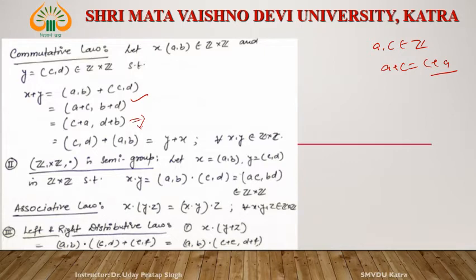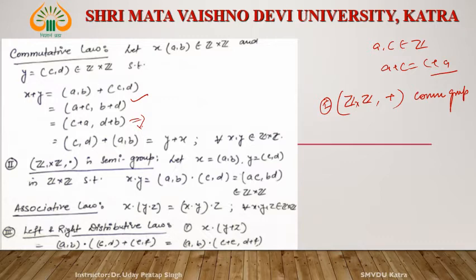What is (C, D)? That is Y. What is (A, B)? That is X. This is Y plus X. Okay. So all 5 properties hold. It means that Z cross Z with respect to plus is a commutative group. This is a commutative group. Okay.